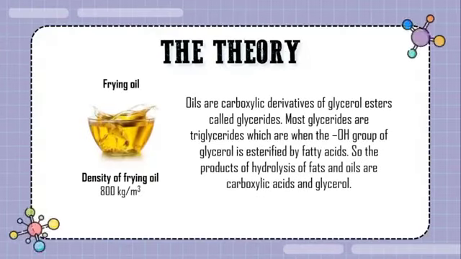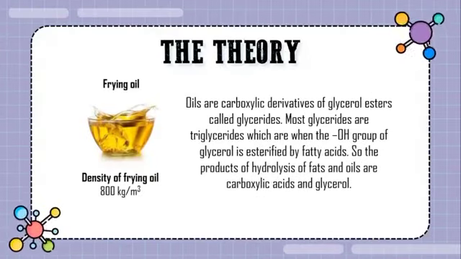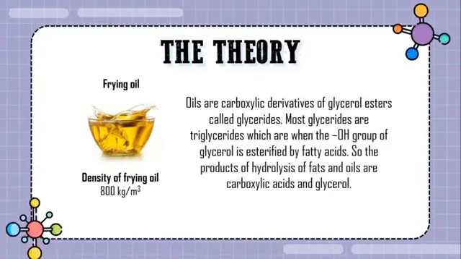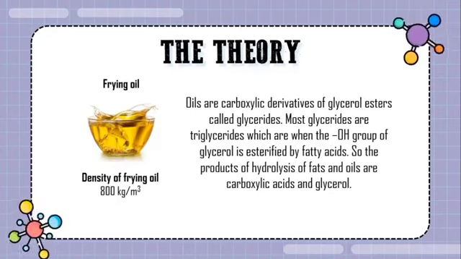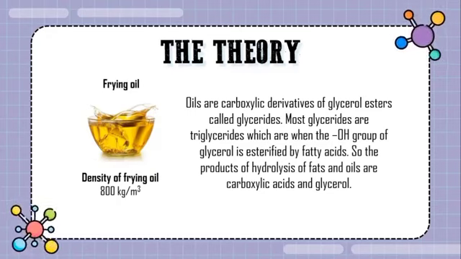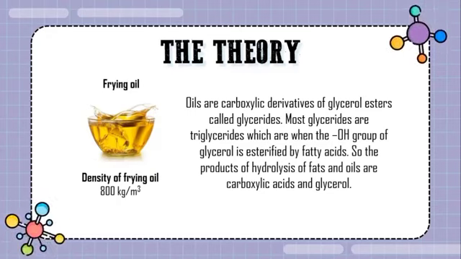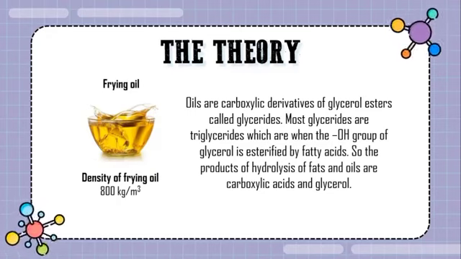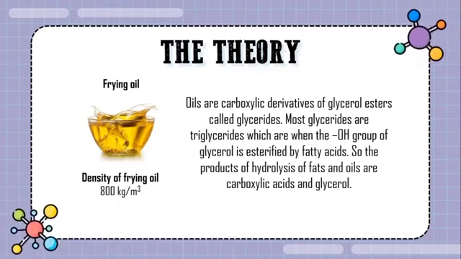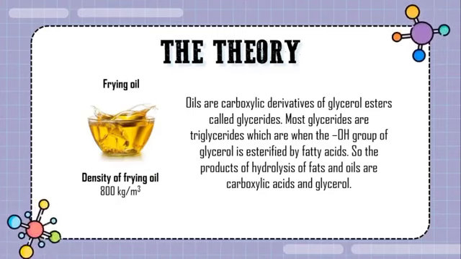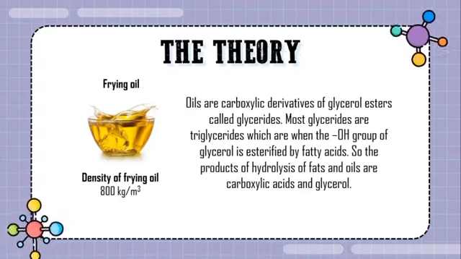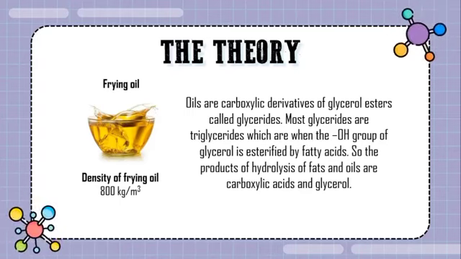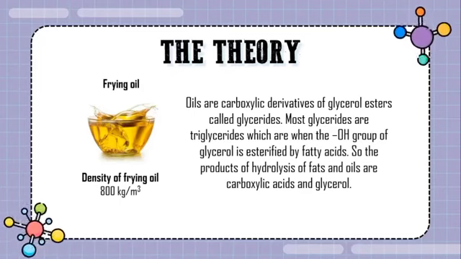The theory of frying oil. Oils are carboxylic derivatives of glycerol esters called glycerides. Most glycerides are triglycerides, which are formed when the OH groups of glycerol are esterified by fatty acids. So the products of hydrolysis of fats and oils are carboxylic acids and glycerol. Density of frying oil is 800 kilograms per cubic meter.